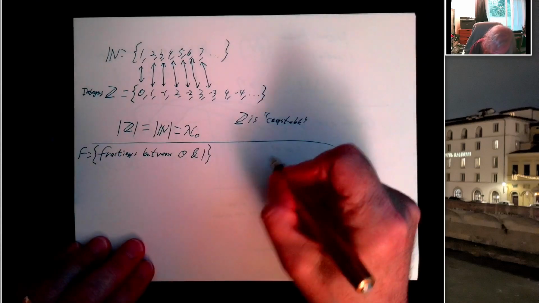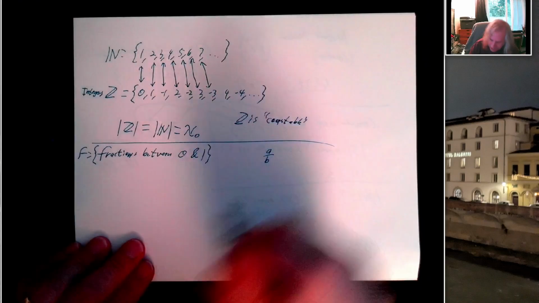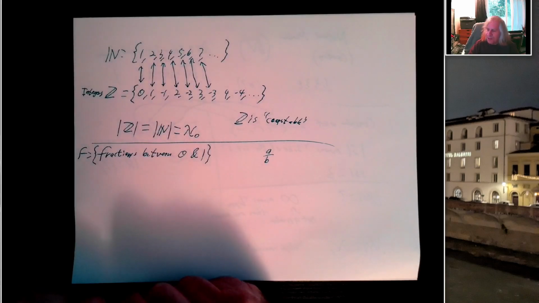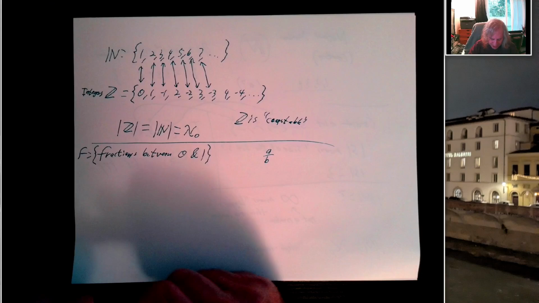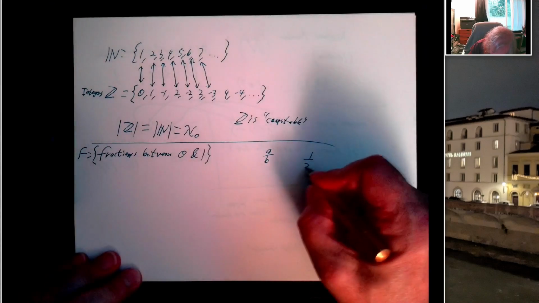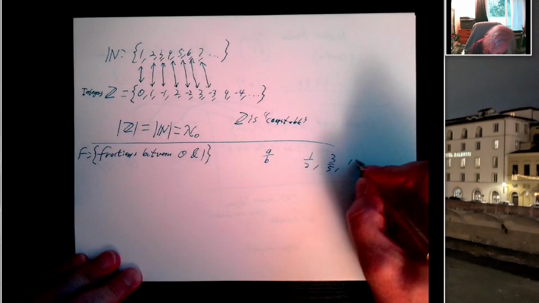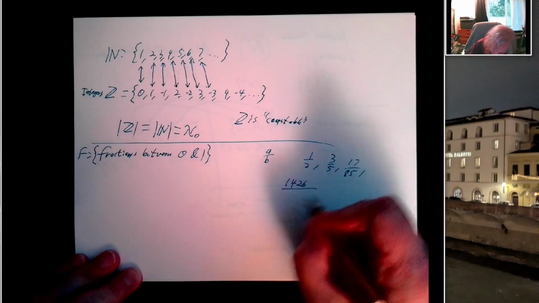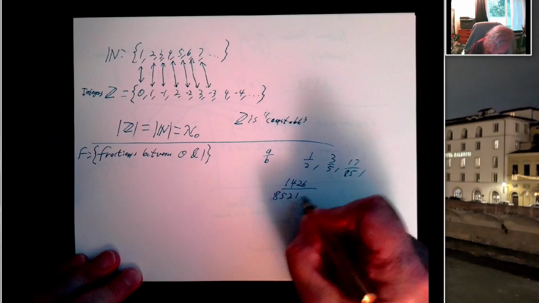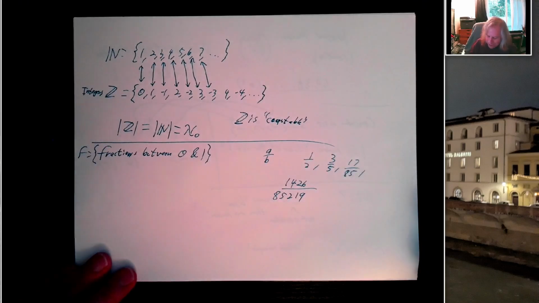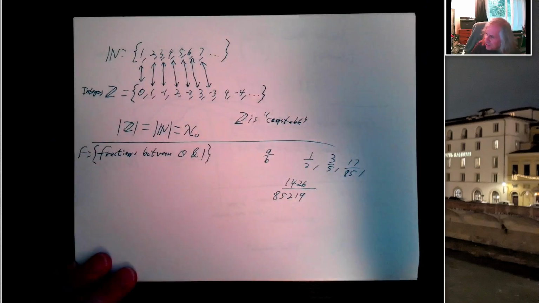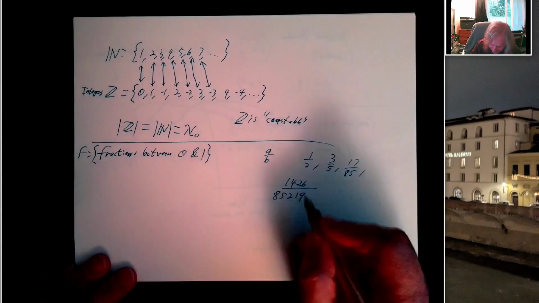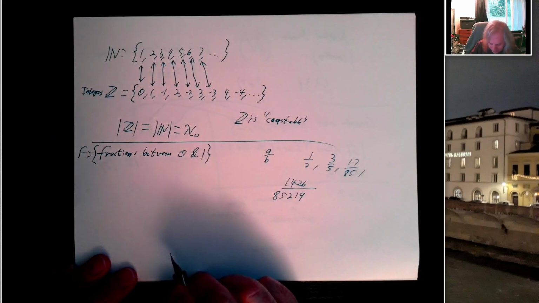So a fraction is, you know, something like A over B. And there's a whole lot of fractions that I can write as A over B. I can write 1/2, I can write 3/5, I can write 17 over 85, I can write 1,426 over 85,219. Those are all fractions. And there's certainly an infinite number of fractions I can write like this between 0 and 1. Just means the top number is smaller than the bottom.